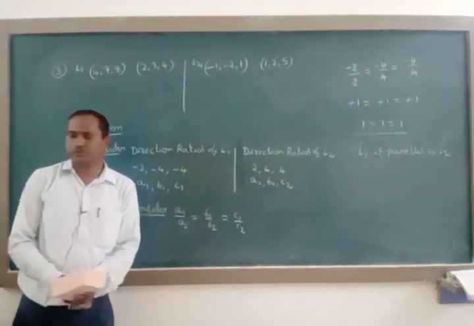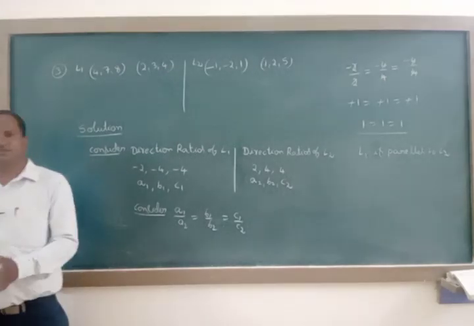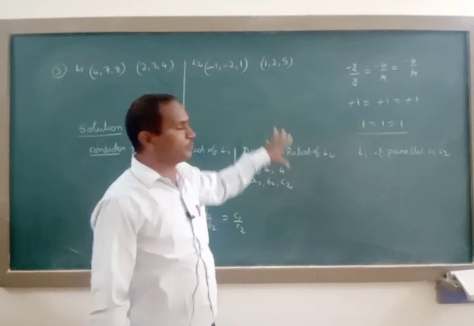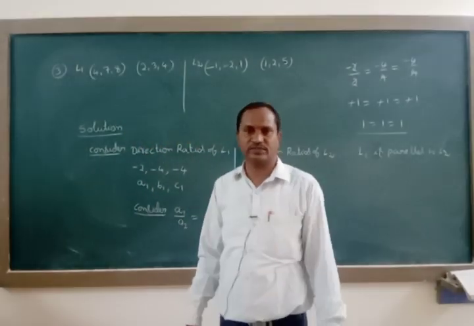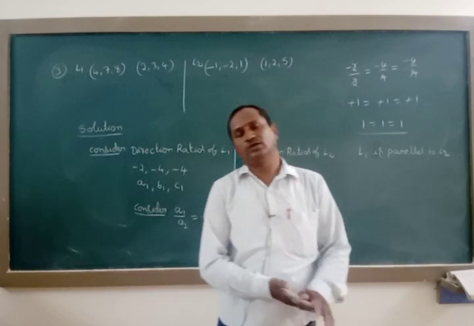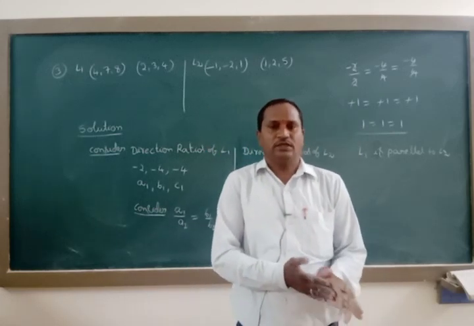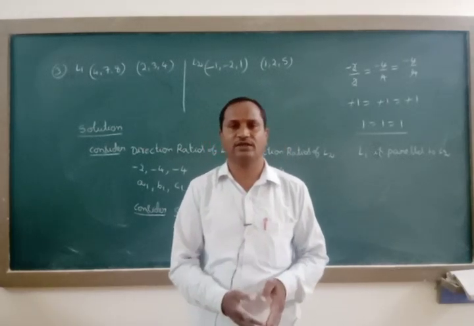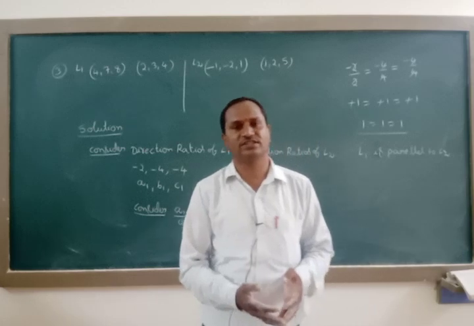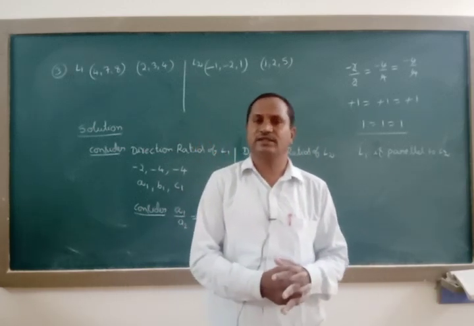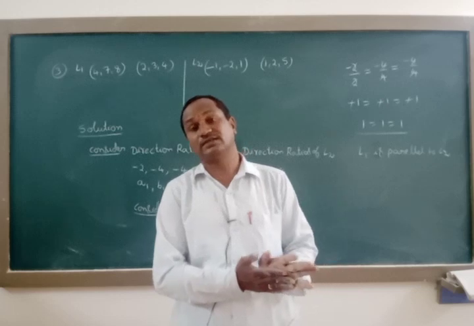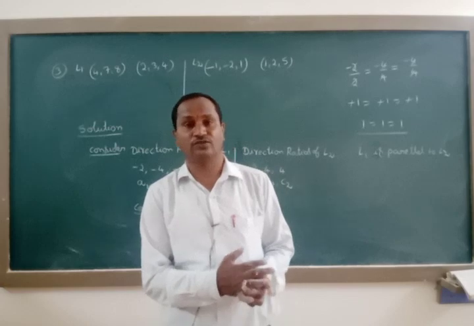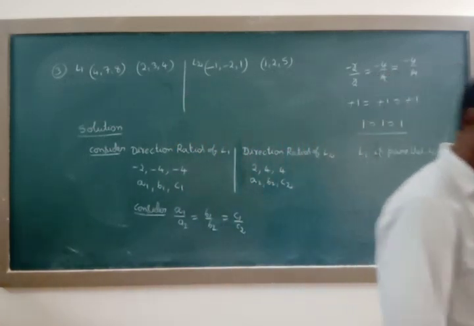Like that we are showing the condition for two lines being perpendicular and the condition for two lines being parallel. Like that I have finished today's problems on direction ratios and direction cosines. At the same time today I told one important theorem, that is the equation of a line passing through 2 points. How we get the formula in vector form and how we get it in Cartesian form, I told the proof also. Next class we will solve the problems on theorem 1 and theorem 2 in both vector and Cartesian forms. Thank you very much.